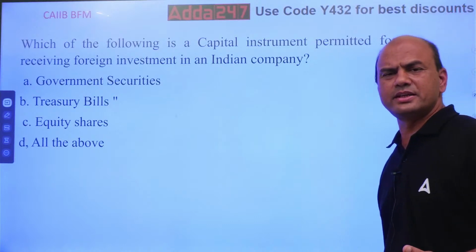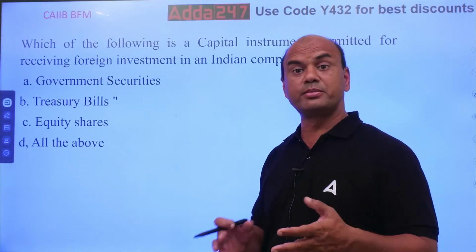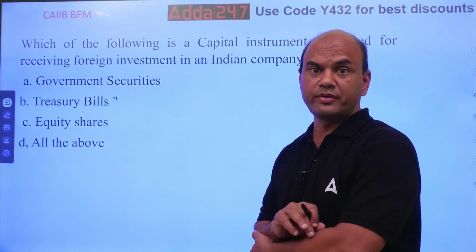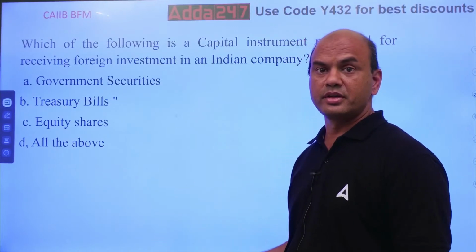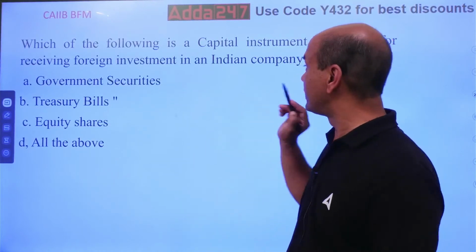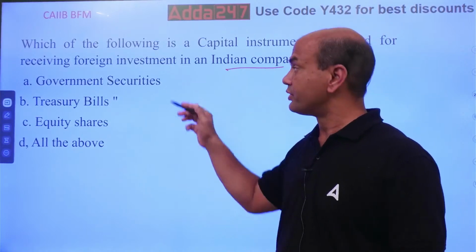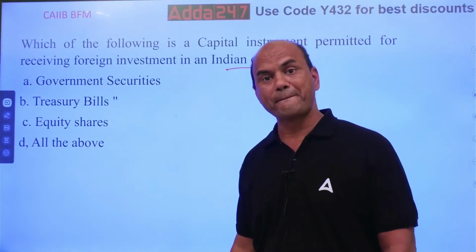Suppose, let's say tomorrow BlackRock, the biggest investment company in the world, wants to invest over here, how will it invest? Through government securities? Here we are talking of Indian private companies. The options are government securities, T-bills, or equity shares, and all of the above.